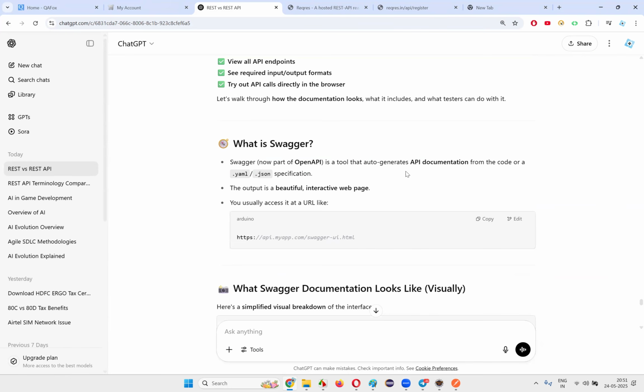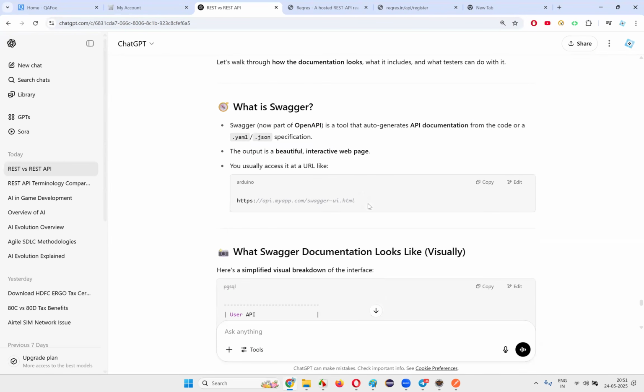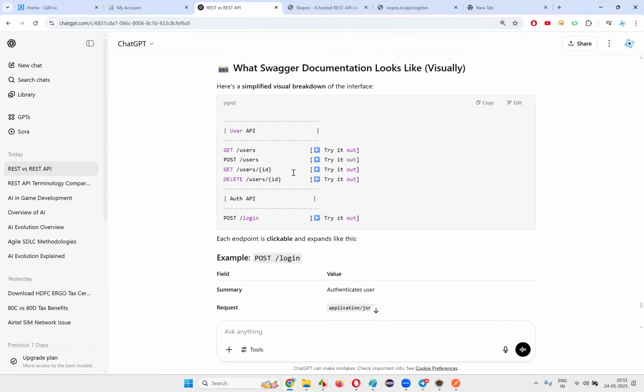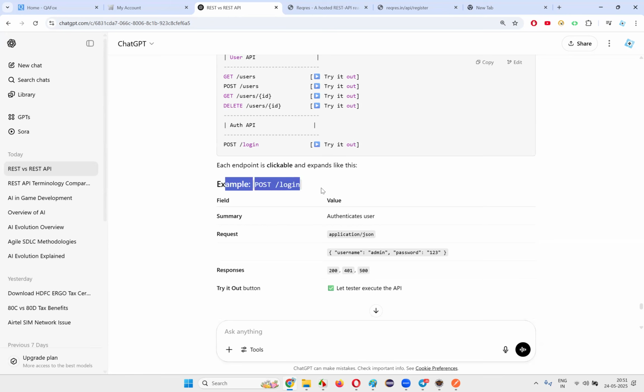Swagger is a tool that auto generates API documentation from the code or a specification. The output is a beautiful interactive web page, usually accessed using a URL. Let's go here and use it. This is a sample one. This is how the Swagger URL will look, and visually it will look something like this. You can try it in the browser page. It will open like this.